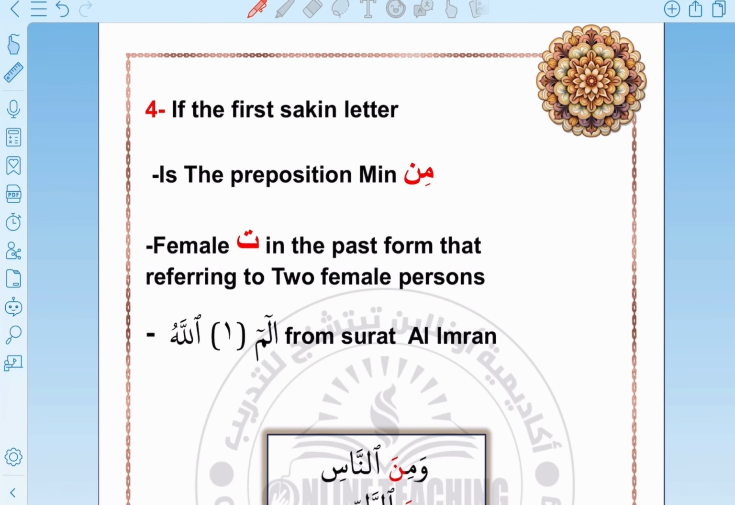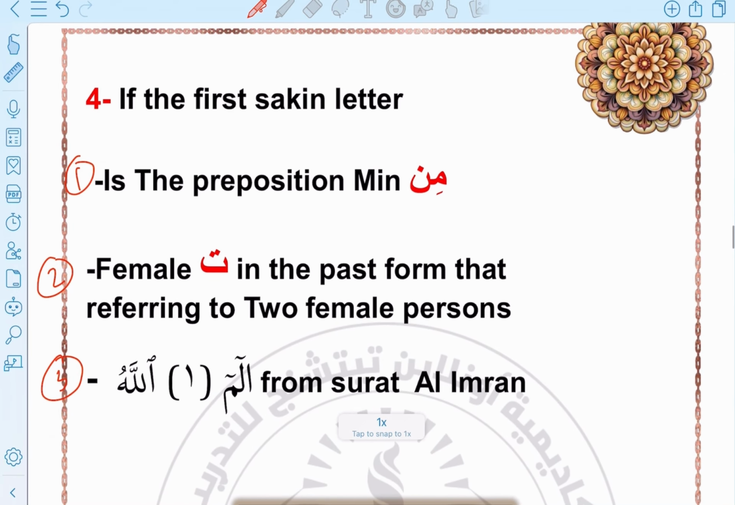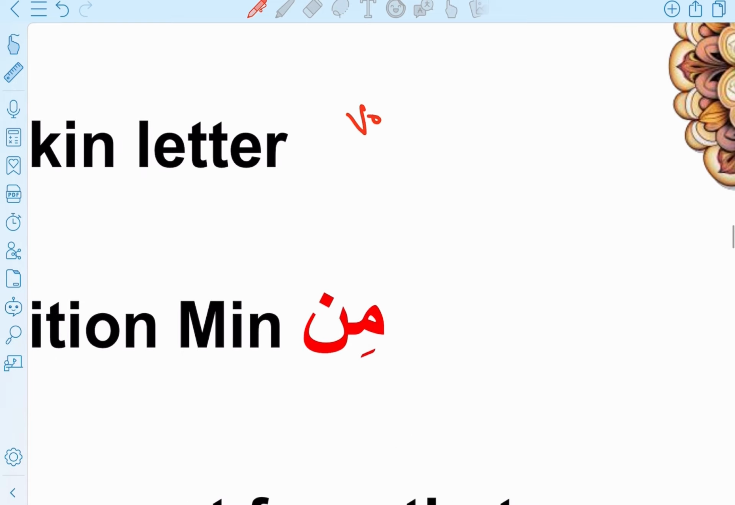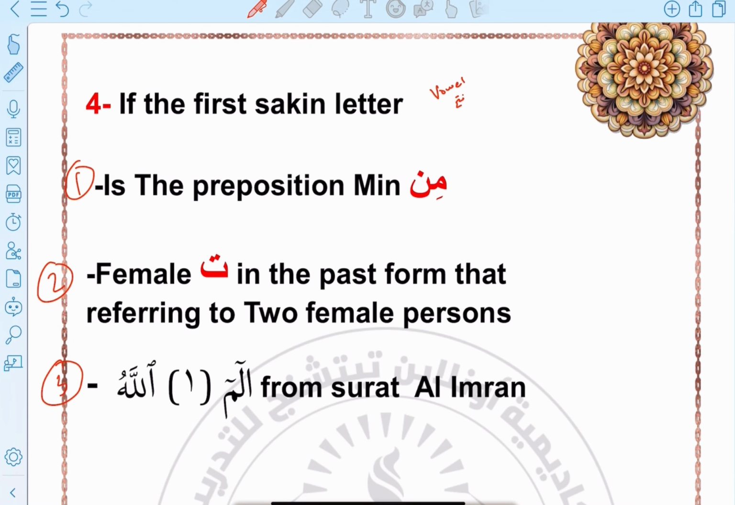Let's move now to case number 4. If the first sakin letter is one of three examples, in this case we will vowel the first sakin letter with fatha. So the first one here, we have the preposition min, and not man, because min, we know, is the jar, the preposition. It's different from man. So this is the first example.